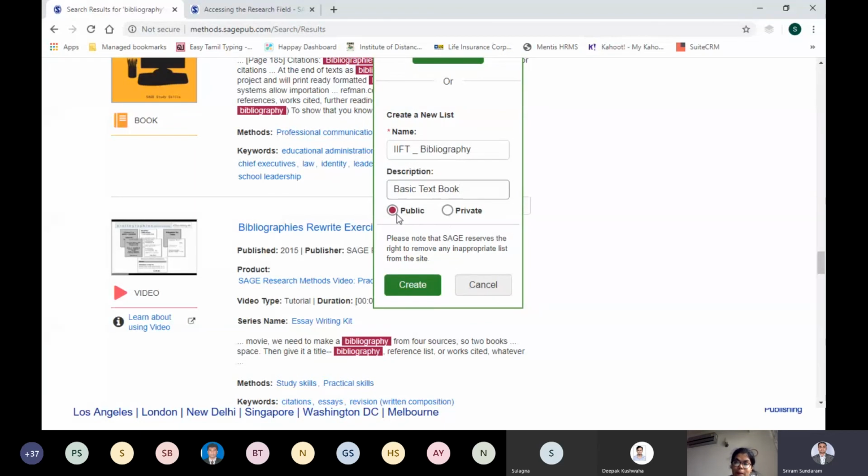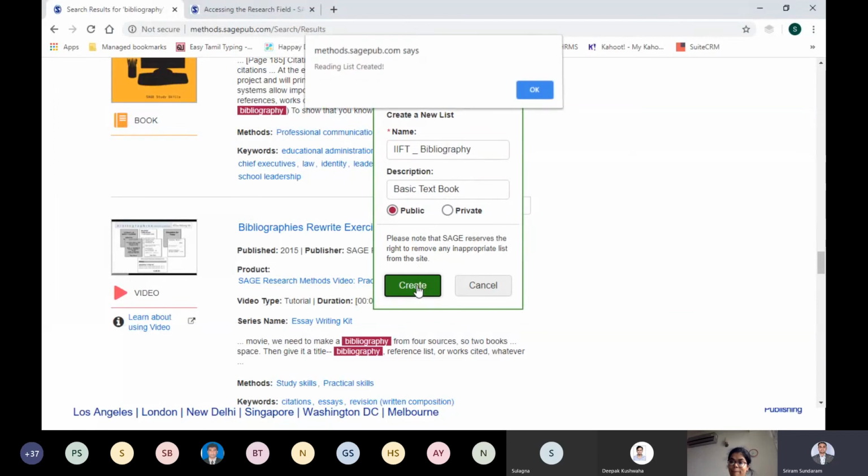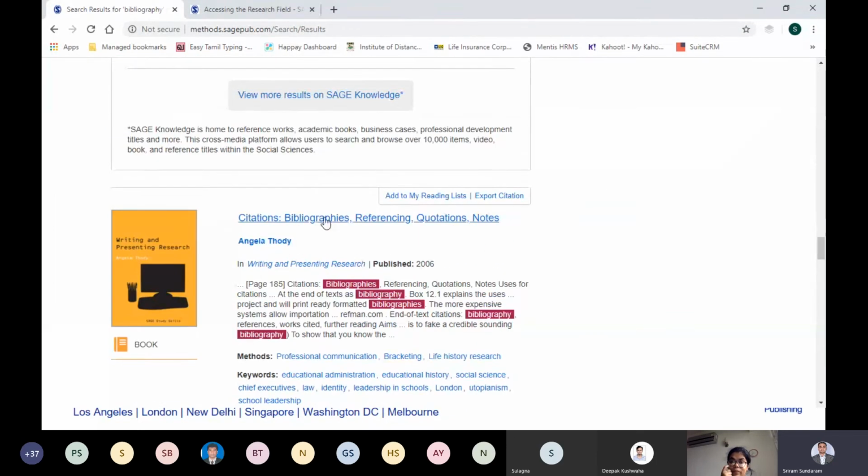You have an option to make it public or private. If you make it public, anybody will be in a position to find your reading list. If you make it private, only you will be in a position to see it. Generally, I make it public and I create it. So it says your reading list is created. Okay, done. Now, what I've done is that I've just added this book.